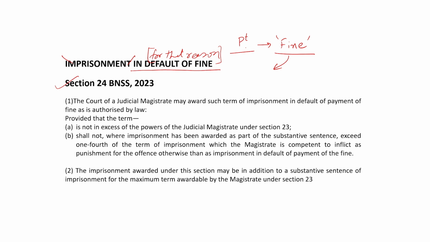And what has been authorized by law? For that we have to see section 8 BNS 2023. Section 8 clause 3 says that the term for which the court directs the offender to be imprisoned in default of payment of fine shall not exceed 1/4 of the term of imprisonment, which is the maximum fixed for the offence, if the offence is punishable with imprisonment as well as fine.